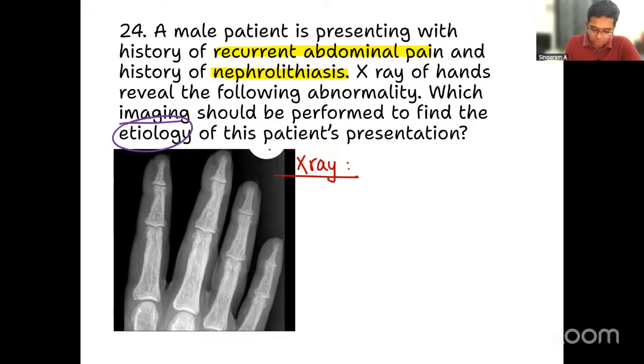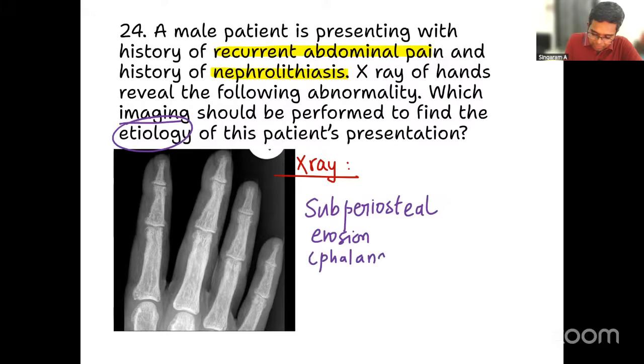Very good. Some of you said it very correctly. It's called subperiosteal erosions, noted in the phalanges. So now, with the three clues given in the question, recurrent abdominal pain, renal stones or nephrolithiasis, and subperiosteal erosion, what is your clinical diagnosis?